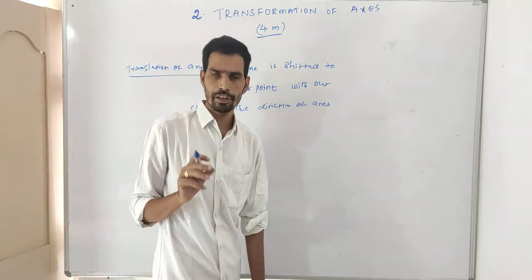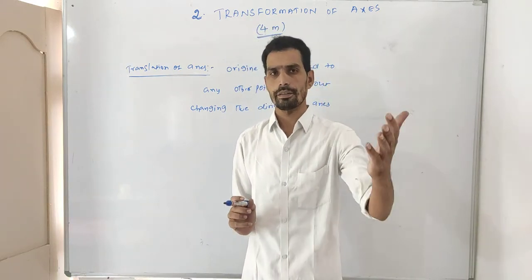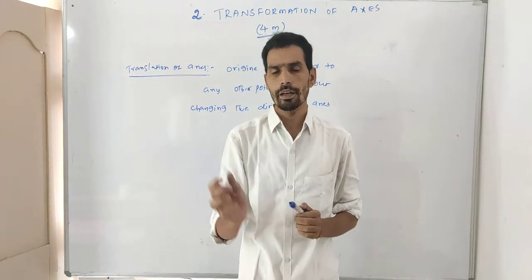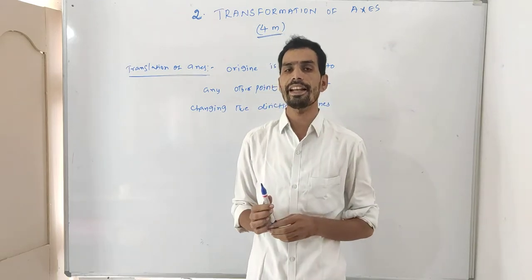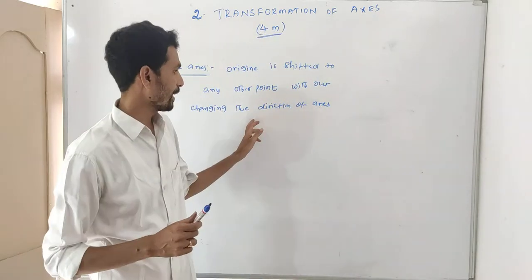What is the definition? The definition of translation of axis is: origin is shifted to any other point. Origin can be shifted to another point, but without changing the direction of axis.